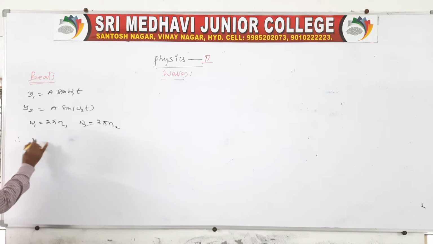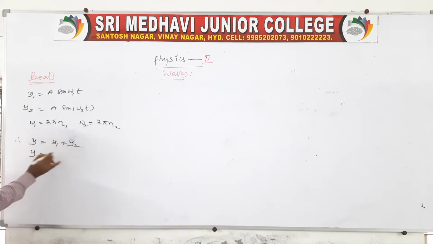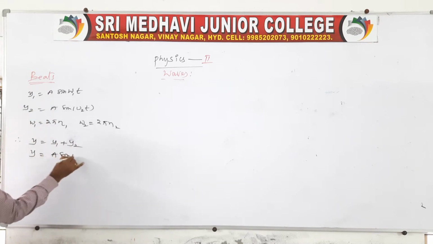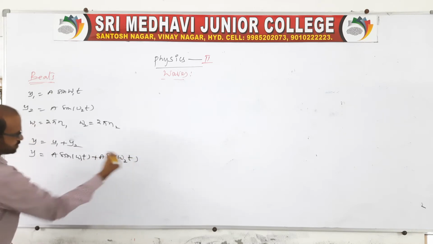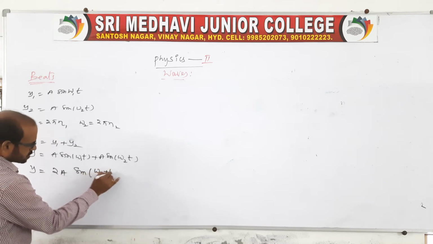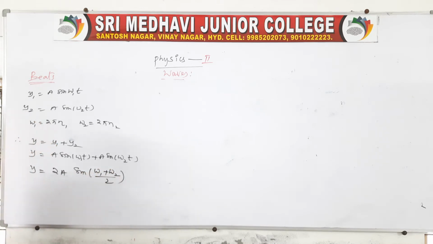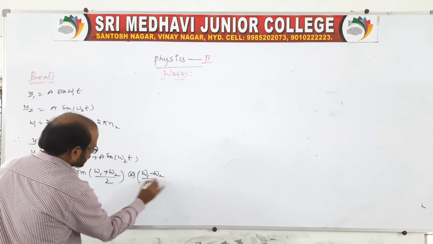According to the principle of superposition, y is equal to y1 plus y2. Then y is equal to a sin omega 1 t plus a sin omega 2 t. In general, there is a maths identity, sin A plus sin B. So we can write y is equal to 2a sin of (omega 1 plus omega 2) by 2, and cos of (omega 1 minus omega 2) by 2, into t.